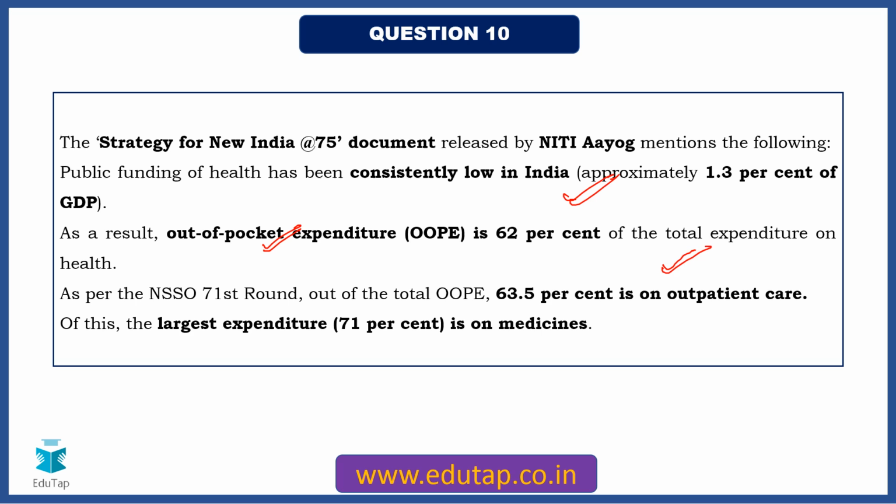Okay, so the largest is on medicine. So you can see the scenario wherein these are the areas where we can actually avoid the huge amount of money that people actually have to give. This leads to a condition which is also called poverty because they have nowhere to go, right? So you can see that there is an urgent requirement for the government to step into this particular sector, right?